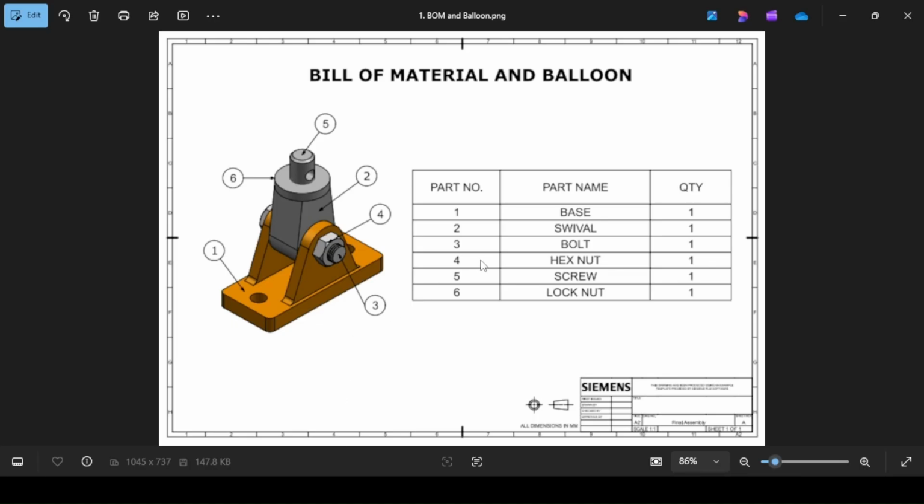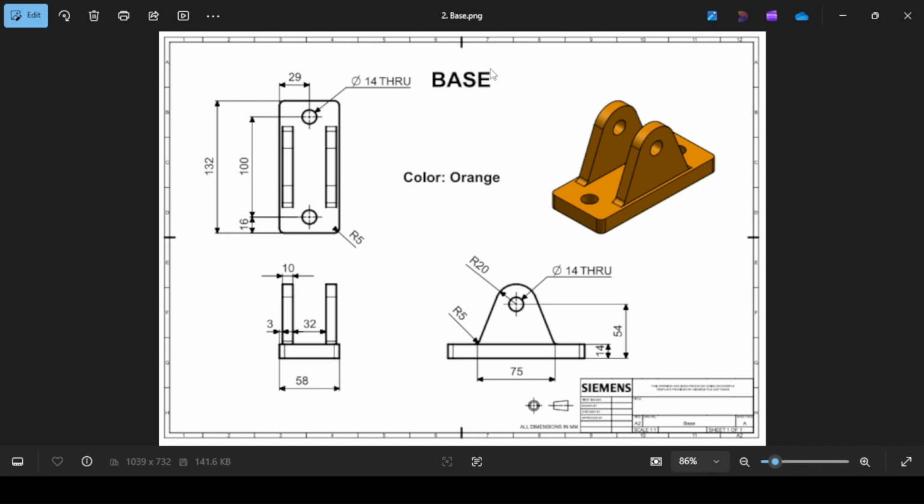We want to model the first part, which is the base. So this is a drawing for the base. The base can be divided into 3 parts: the bottom block, and then 2 arms. Then you have holes in the arms and then some holes inside the bottom block. So let's first create the bottom rectangular block.